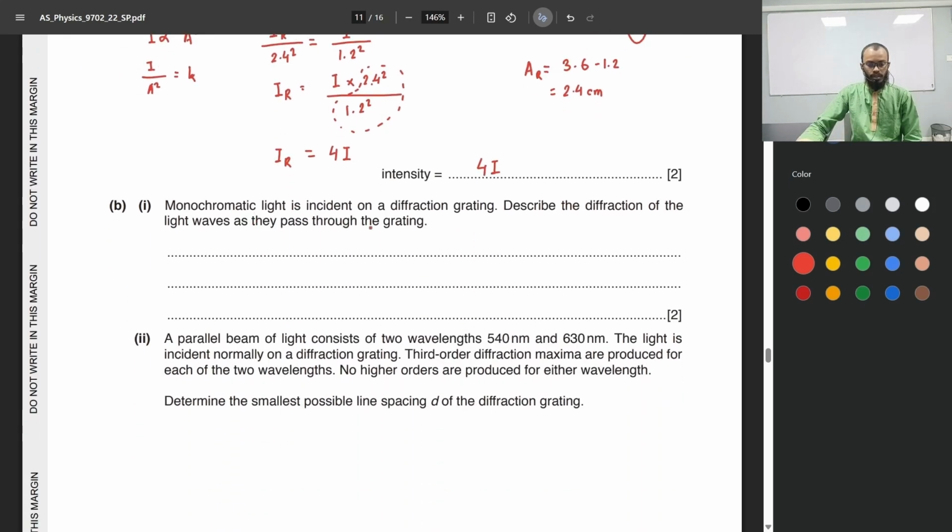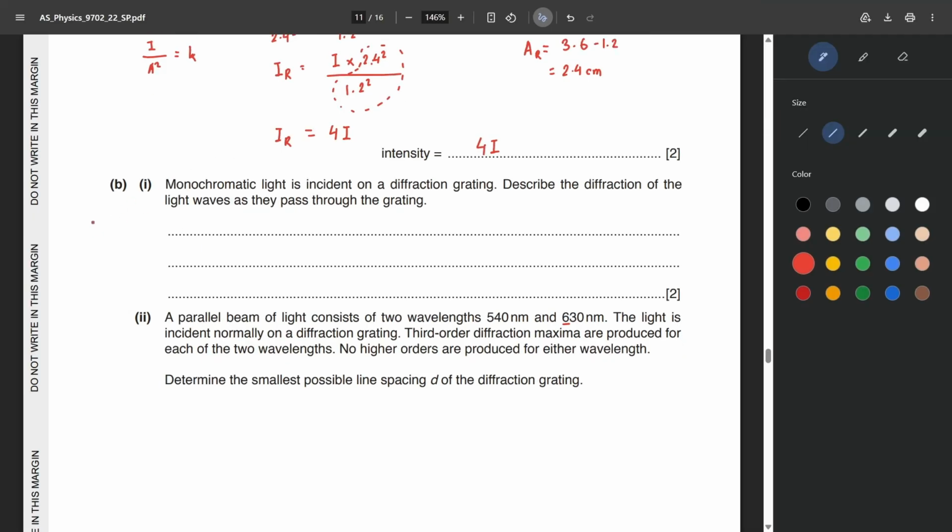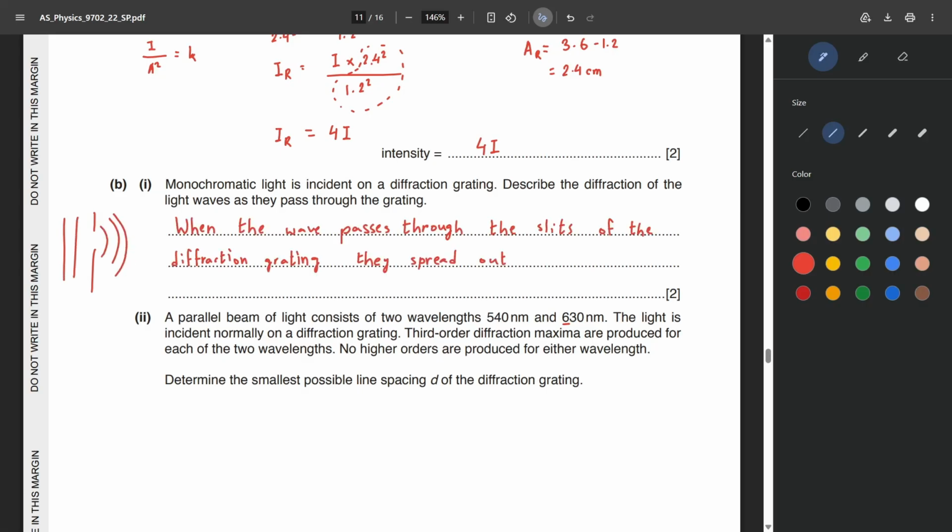Monochromatic light is incident on a diffraction grating. Describe the diffraction of light waves as they pass through the grating. It's quite simple. When light passes through a slit, they simply spread out. Nothing to overthink here. So when light or any wave passes through a slit, they simply spread out.